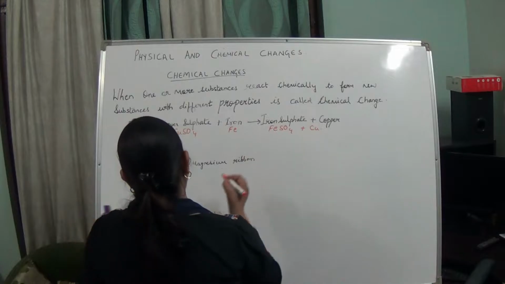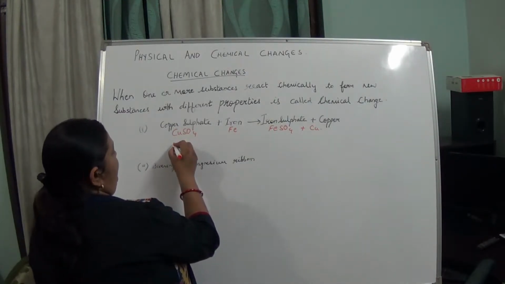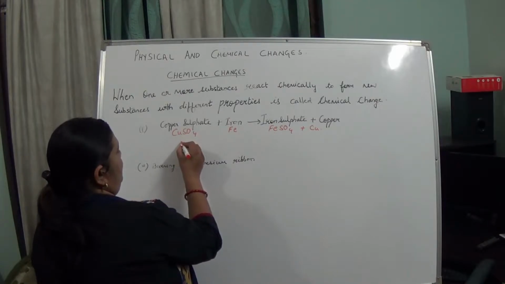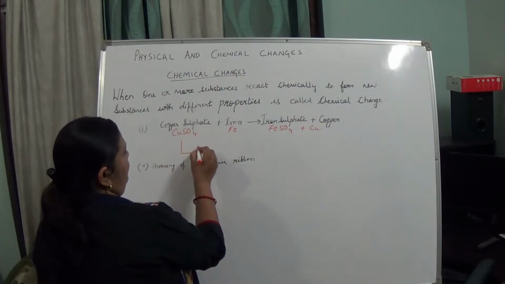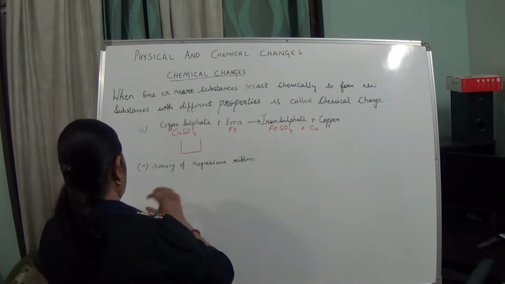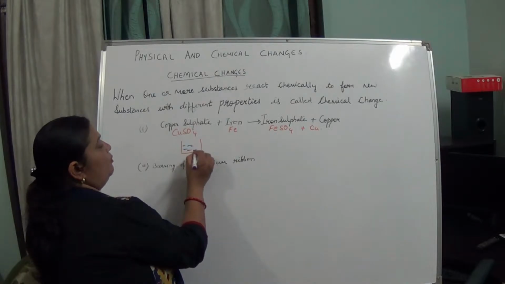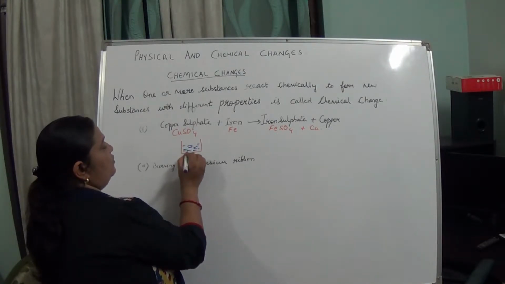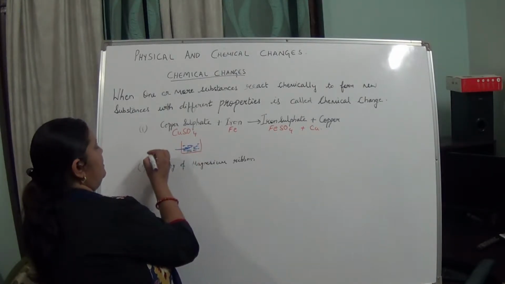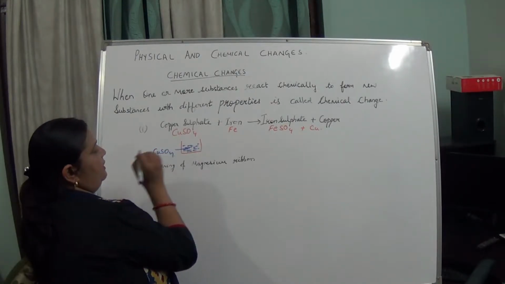Actually see what has happened. You have taken a beaker containing copper sulfate. Copper sulfate is blue in color. So this is copper sulfate, CuSO4, blue in color.